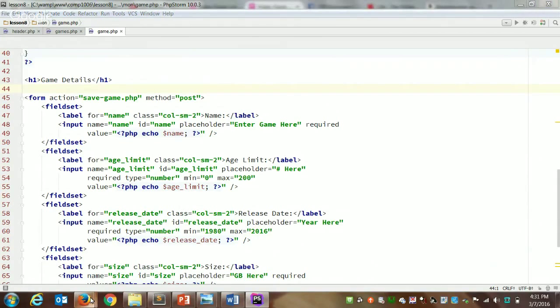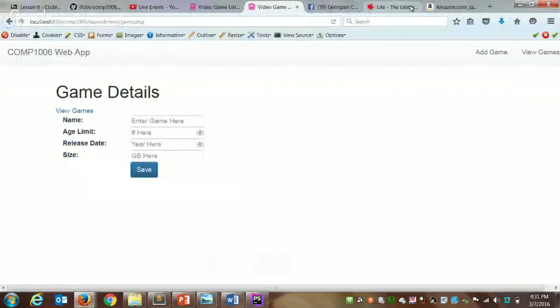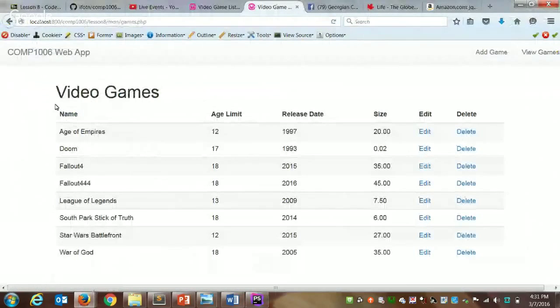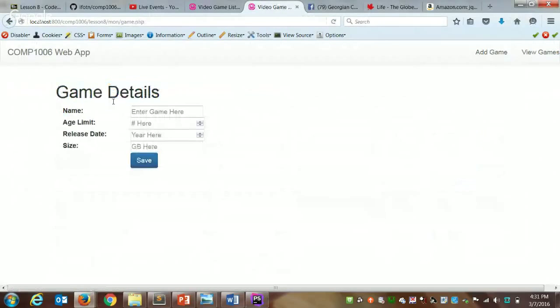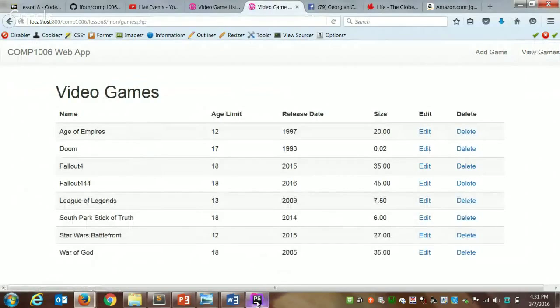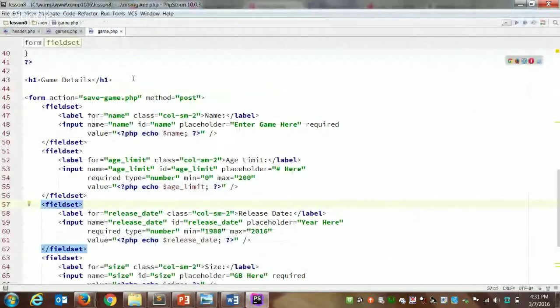If I go back to my browser now. So these links are gone. The link we had here is gone. And the link we had here is gone. We're using our nav bar instead. Everybody with me? Anybody have questions so far?